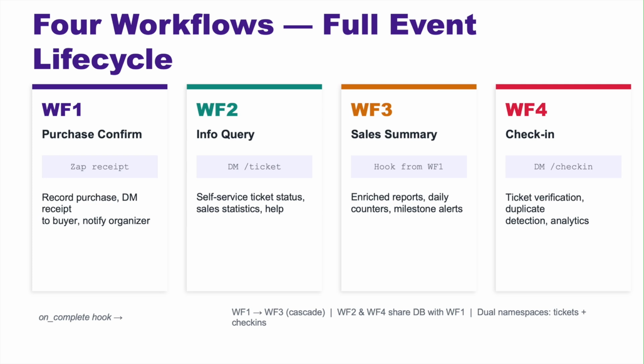Workflow 2 provides a self-service query interface. Buyers send /ticket to check their status, and organizers send /ticket sales for live statistics. Workflow 3 chains from Workflow 1 through an incomplete hook, delivering enriched sales reports and milestone notifications when tickets hit certain counts.